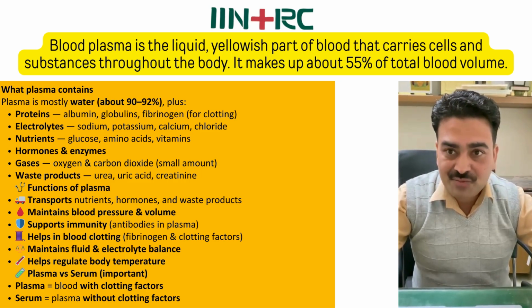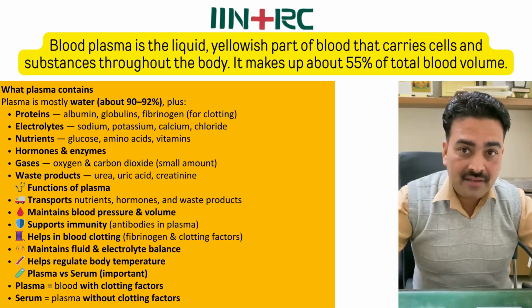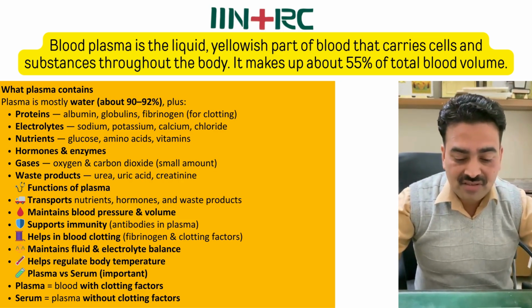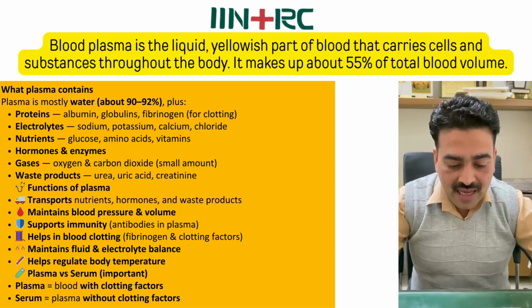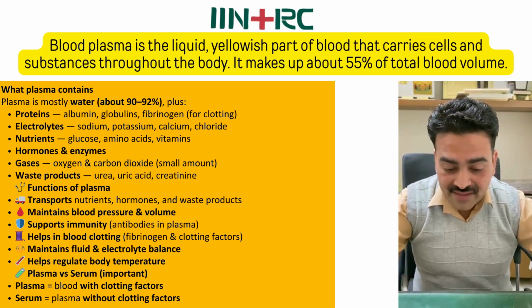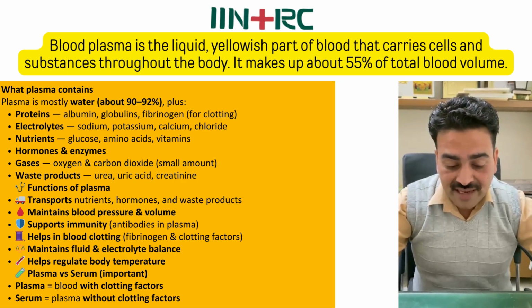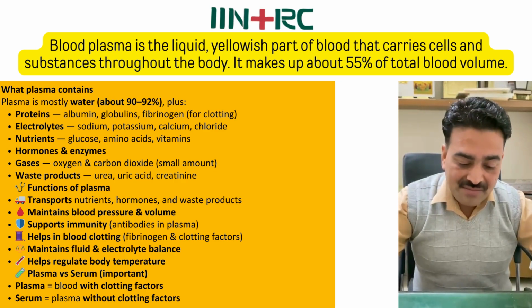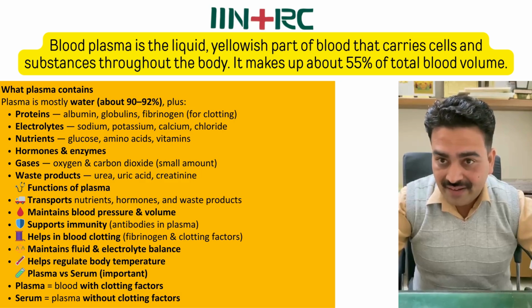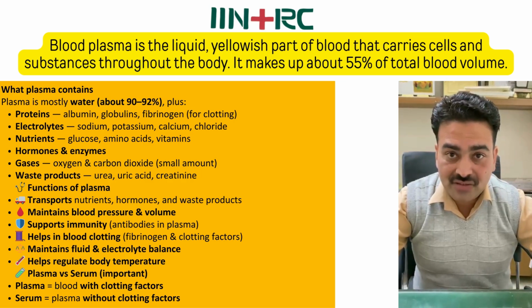Function of plasma: transport nutrients, hormones and waste products, maintain blood pressure and volume, supports immunity because plasma contains antibodies, helps in blood clotting with fibrinogen and clotting factors, maintains fluid and electrolyte balance, helps regulate body temperature. Plasma versus serum, very important. Plasma is blood with clotting factors; serum is plasma without clotting factors, so that is called serum.